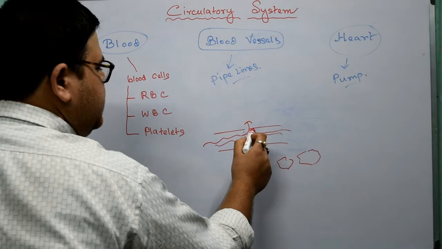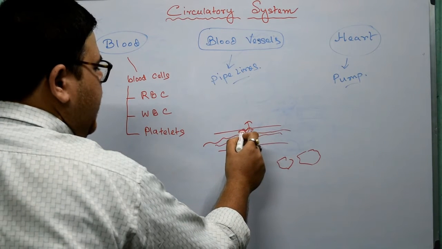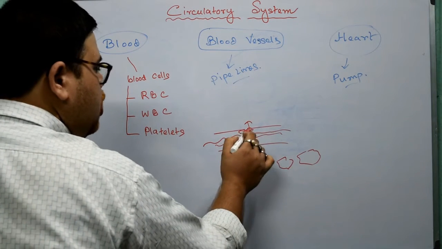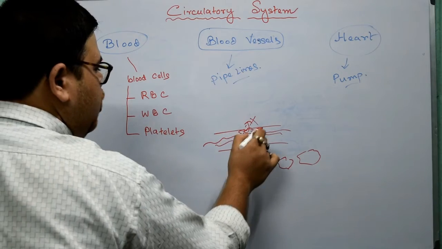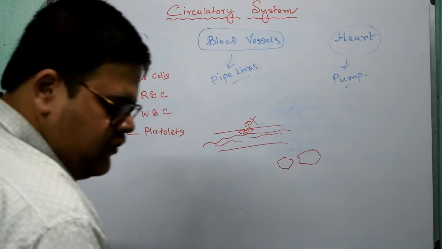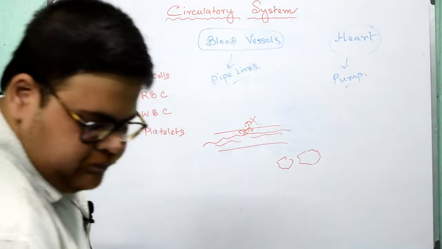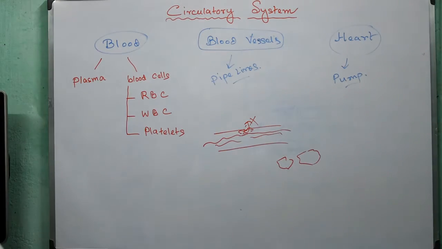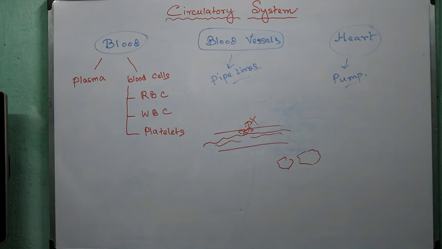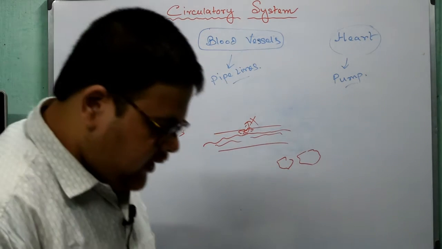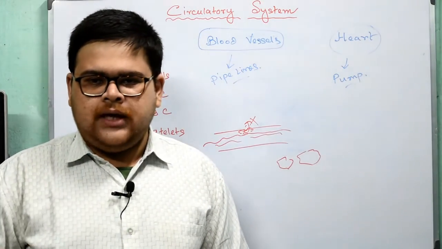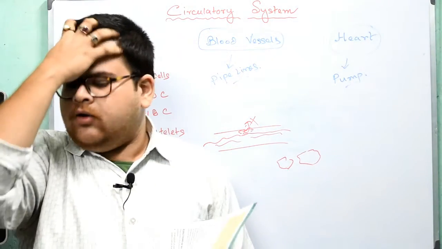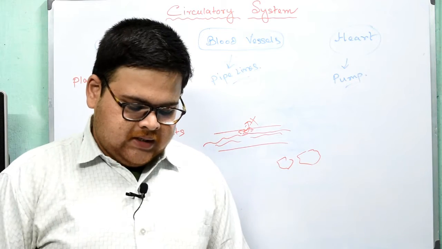These platelets gather around here and clot the blood so that it cannot come out. Okay, this is the process by which platelets act against the excess flowing of blood. Okay, now see,